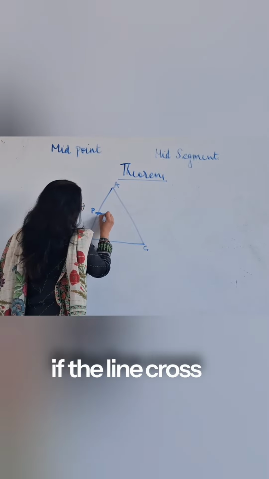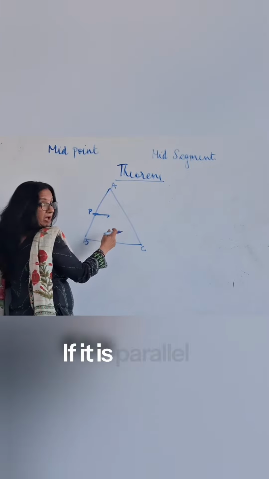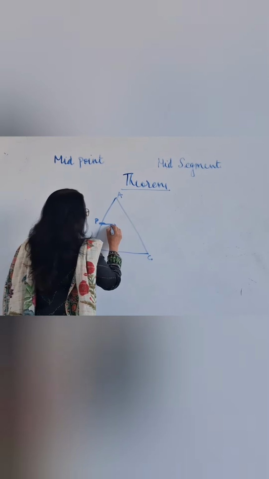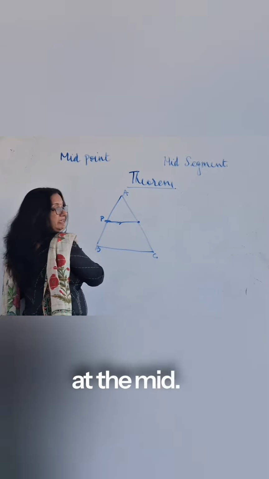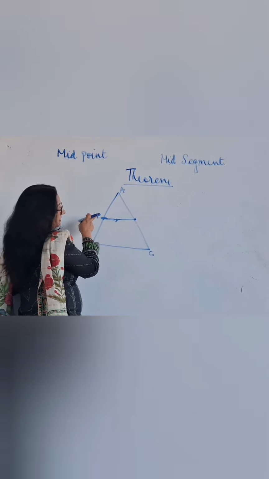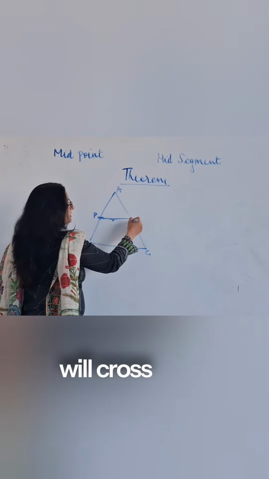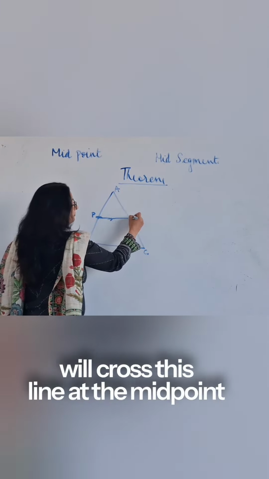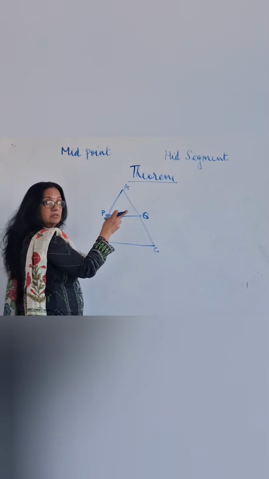If the line is parallel to the third side, it crosses this side at the midpoint, this PQ. This is the midpoint theorem.